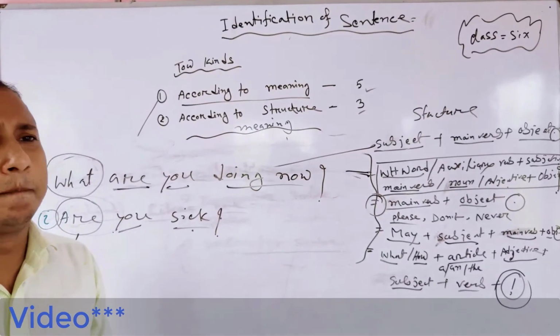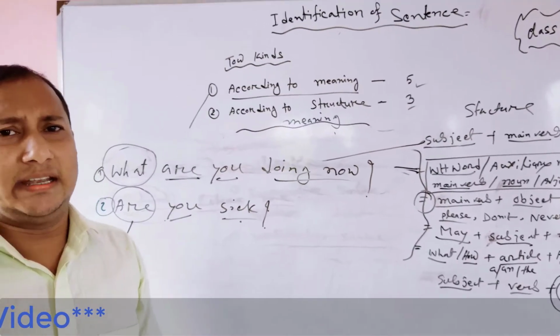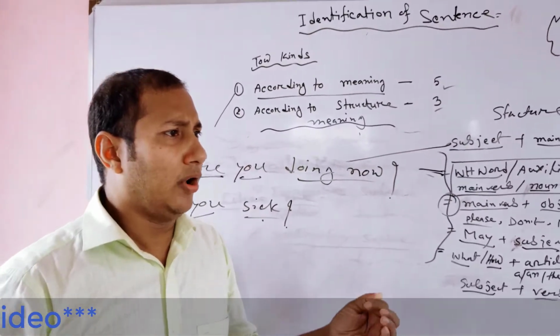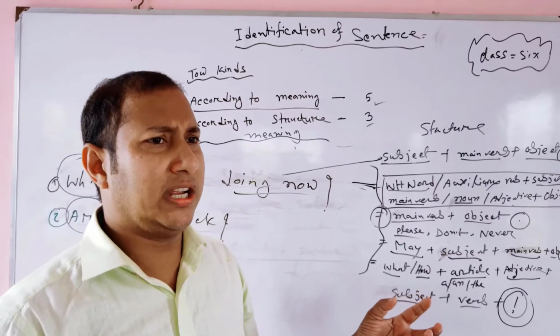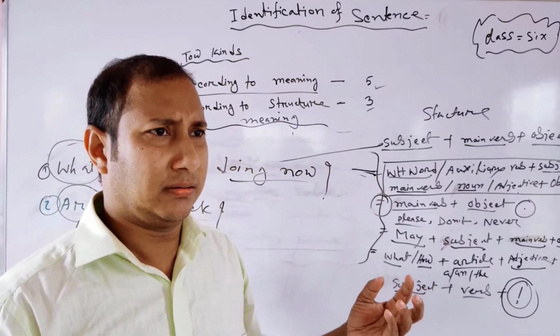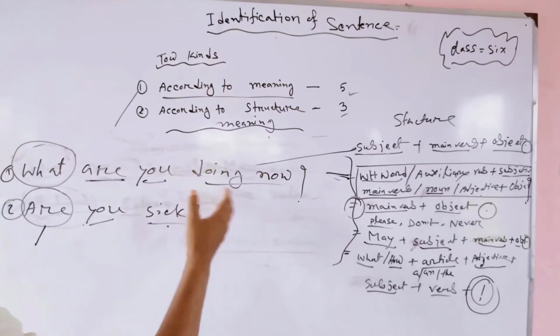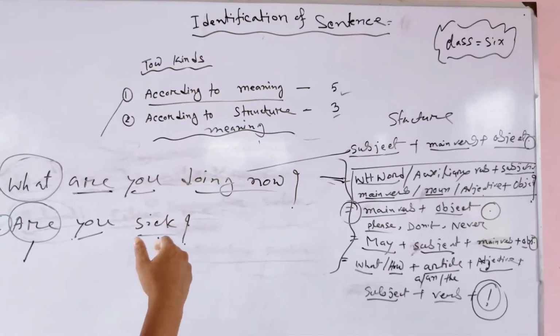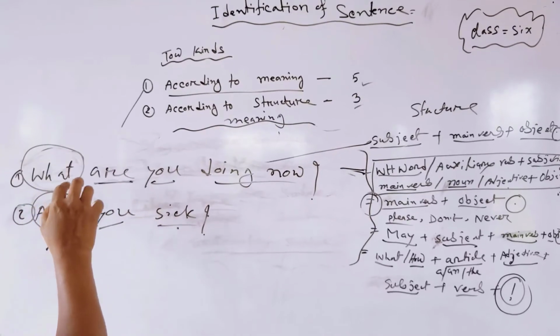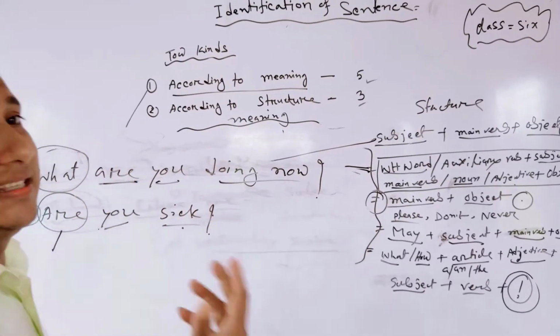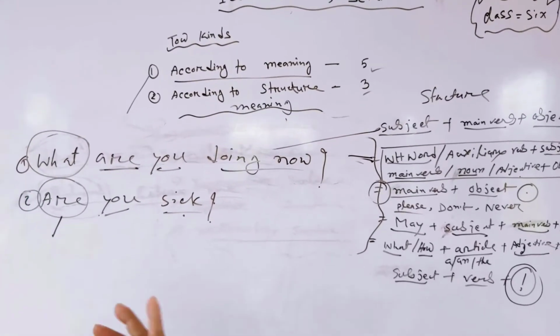When you get a question paper, how can you identify what kind of sentence it is?